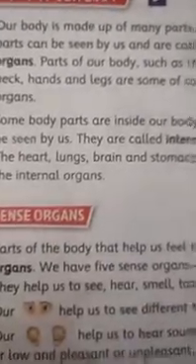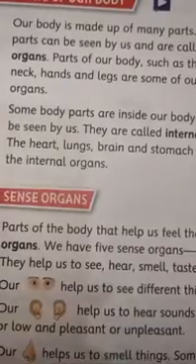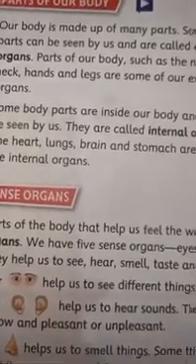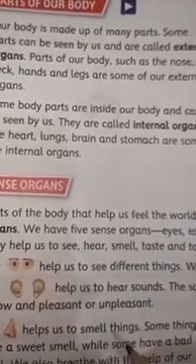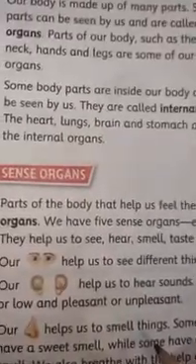Our body is made up of many parts. Some parts can be seen by us and are called the external organs.